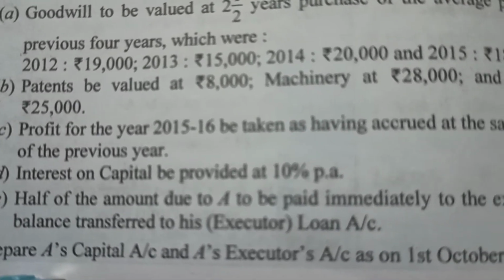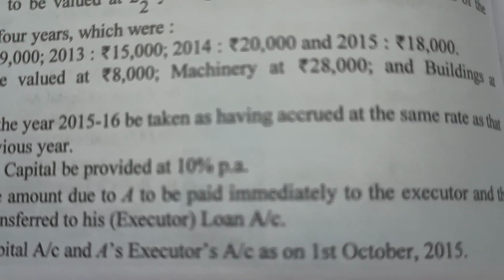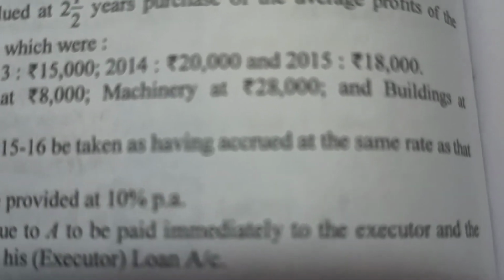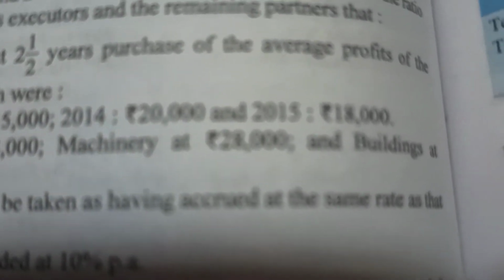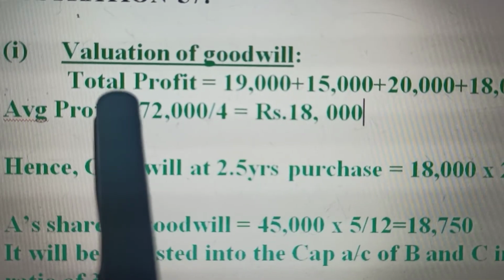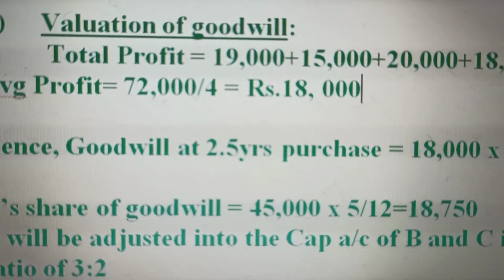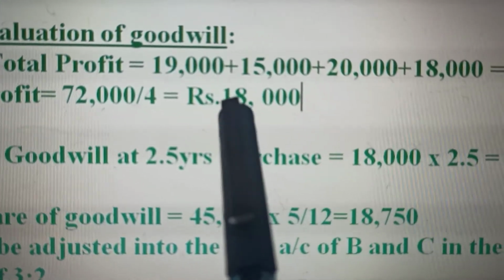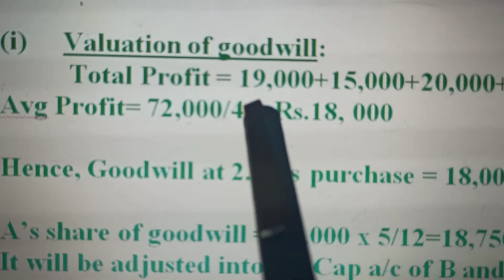Prepare A's capital account and A's executor's account as on 1st October 2015. Now let us proceed with the solution. The first thing that we concentrate on is the valuation of goodwill. We value the goodwill on the average profit. It has been given: average profit at 2.5 years' purchase.